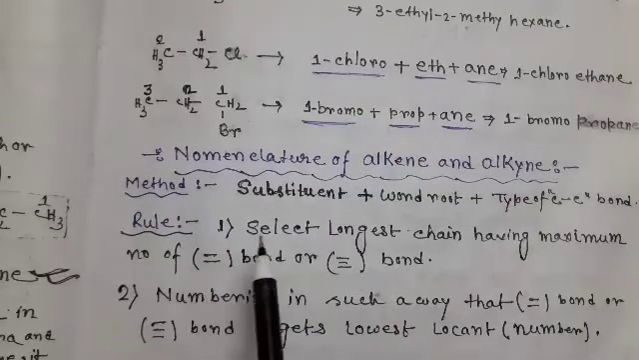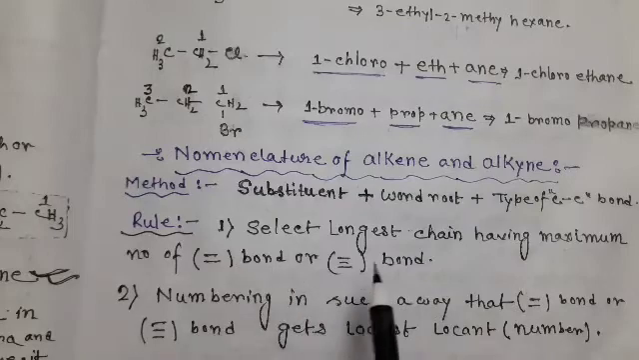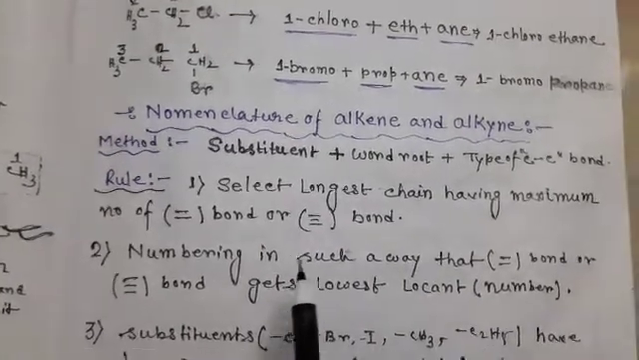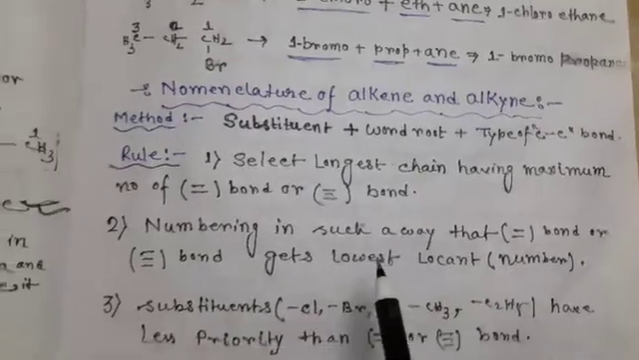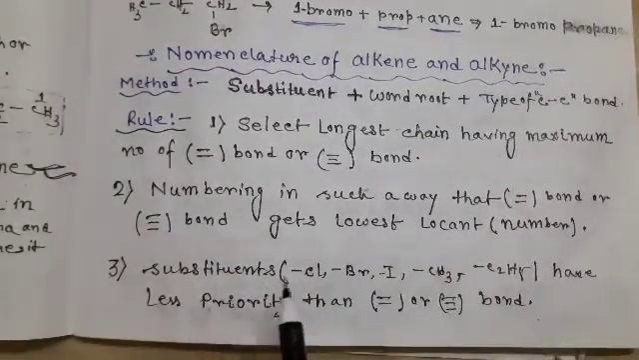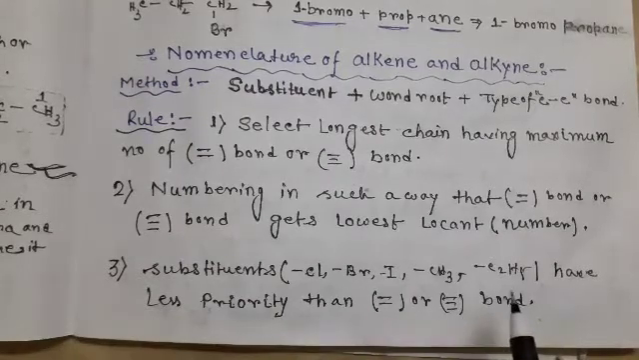Rules. First rule, select the longest chain having the maximum number of double bonds and triple bonds. Next rule, number in such a way that the double bond or triple bond gets the lowest locant, that is the lowest number. Next rule, the substituents, that is chloro, bromo, iodo, ethyl, methyl, have less priority than double or triple bonds. Numbering of the main chain is according to priority, that means double bond and triple bond have higher priority than substituents.